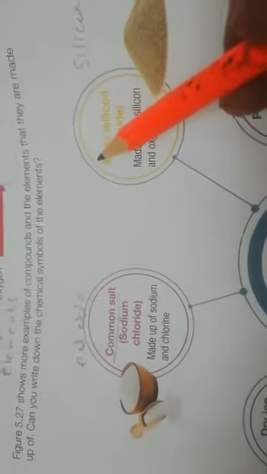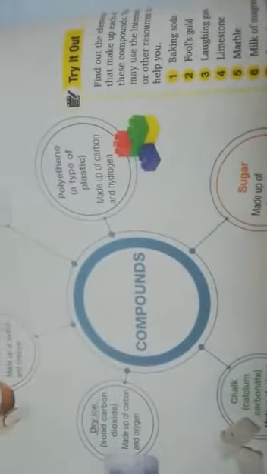But over here, from the examination point of view, you have to learn the chemical name as well as the common name. Like you must know the sand and the chemical name silicon dioxide. Common salt, that is edible salt, and sodium chloride, its chemical name. And polythene and the plastic, and sugar and glucose. And over here dry ice means solid carbon dioxide. So these common names you must also know for your knowledge and information. Hope so, now about the compounds, your concept is clear.